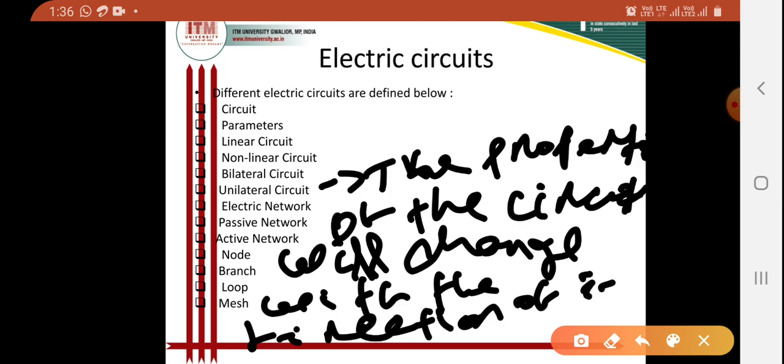So these kinds of circuits are called unilateral circuits.